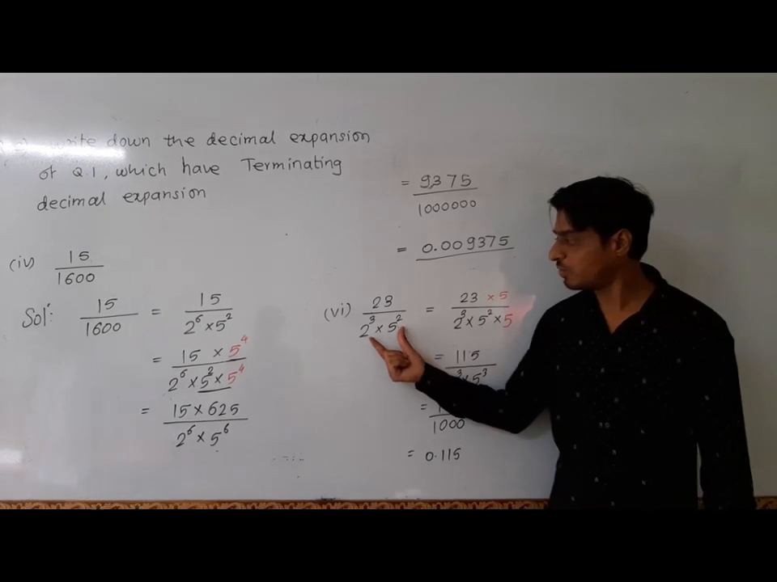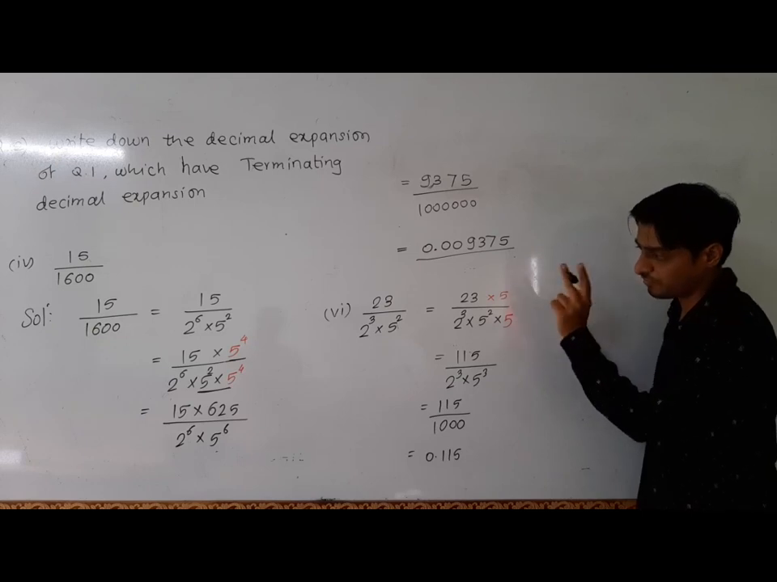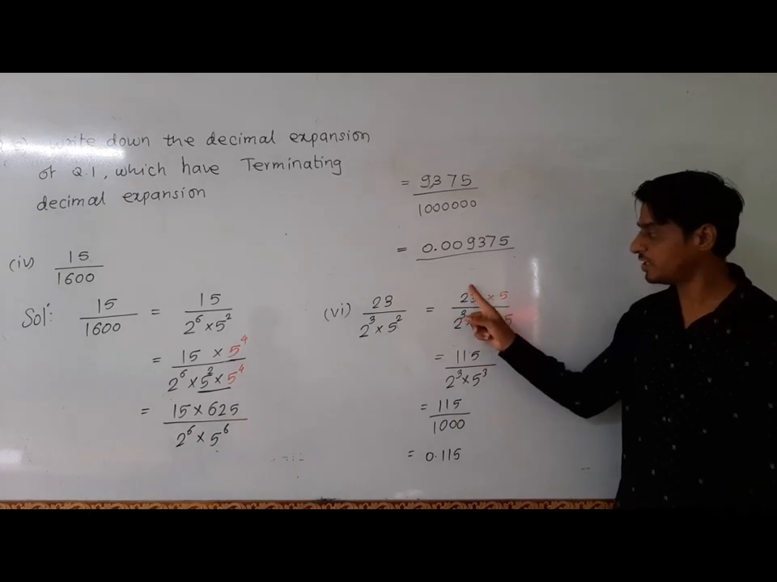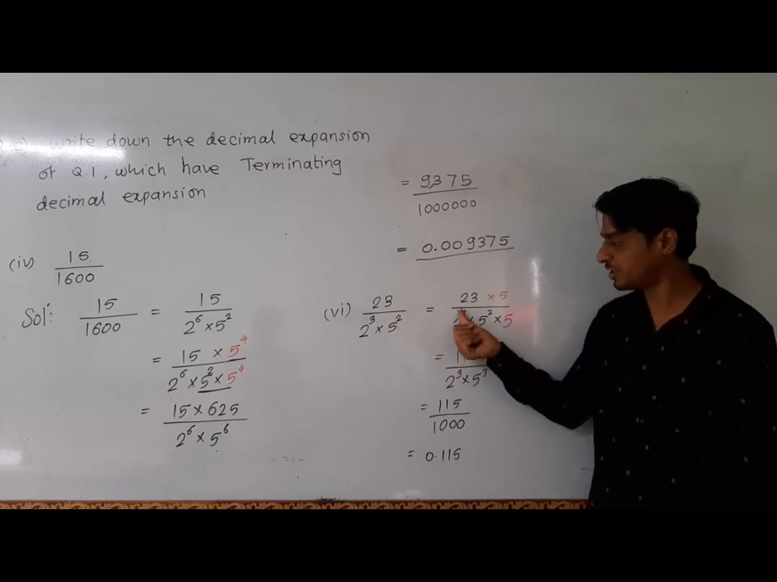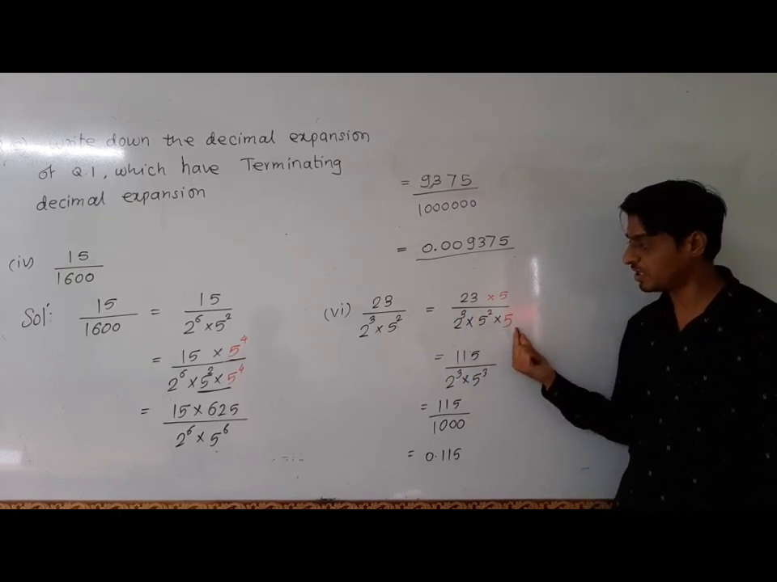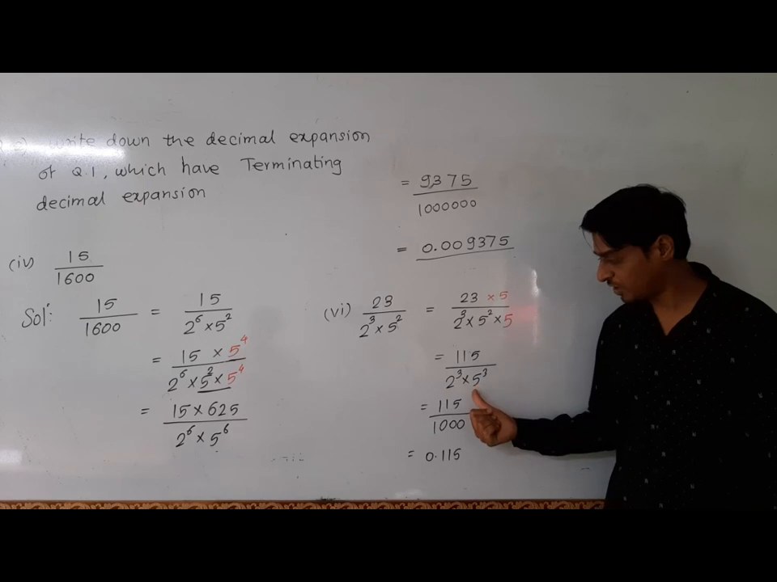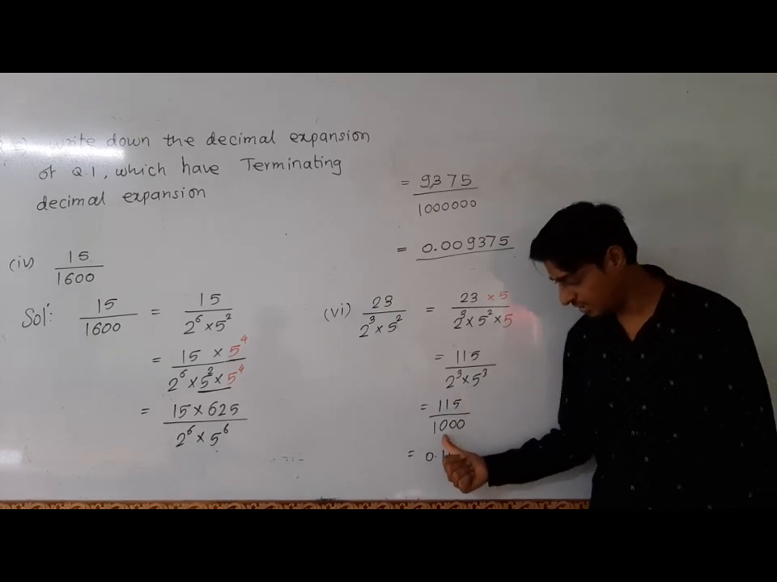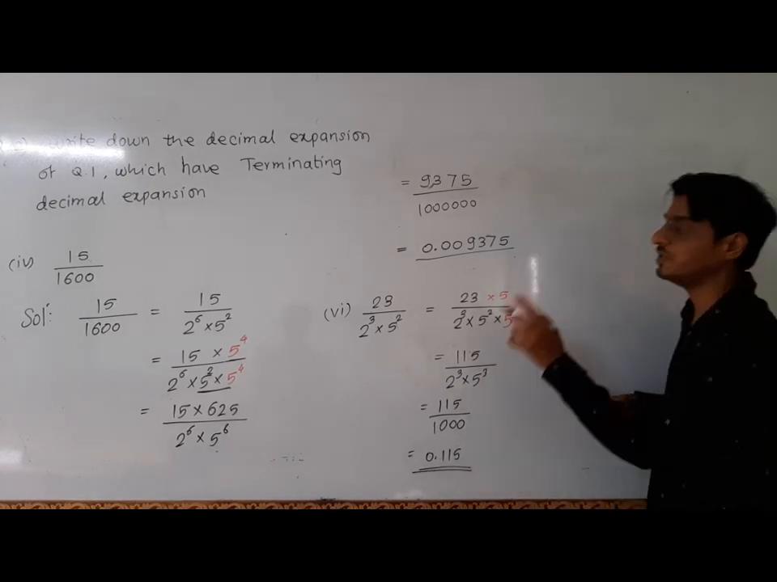Now in the 6th question, the denominator is 2 raised to 3 into 5 raised to 2. In this case also we have to make the powers of 2 and 5 the same. For this purpose we will adjust 1 power of 5 in numerator and denominator. The numerator is 23 into 5, it will become 115, and the denominator is 2 raised to 3 and collectively 5 raised to 3. That means the powers of 2 and 5 are the same. So we can write 2 raised to 3 into 5 raised to 3, that means 2 times 5 is 10, and 10 to the power 3 means 1000. If we divide 115 by 1000, then our answer will be 0.115. This is the decimal expansion of this number.